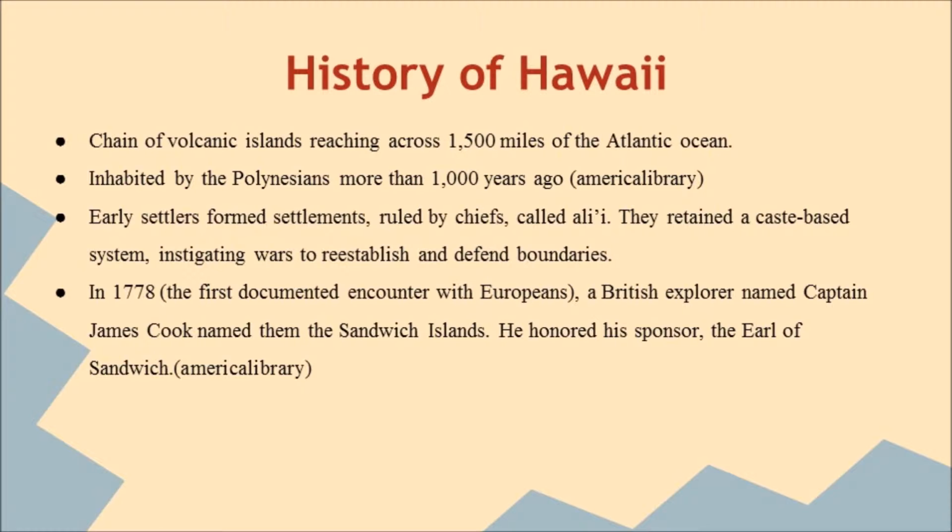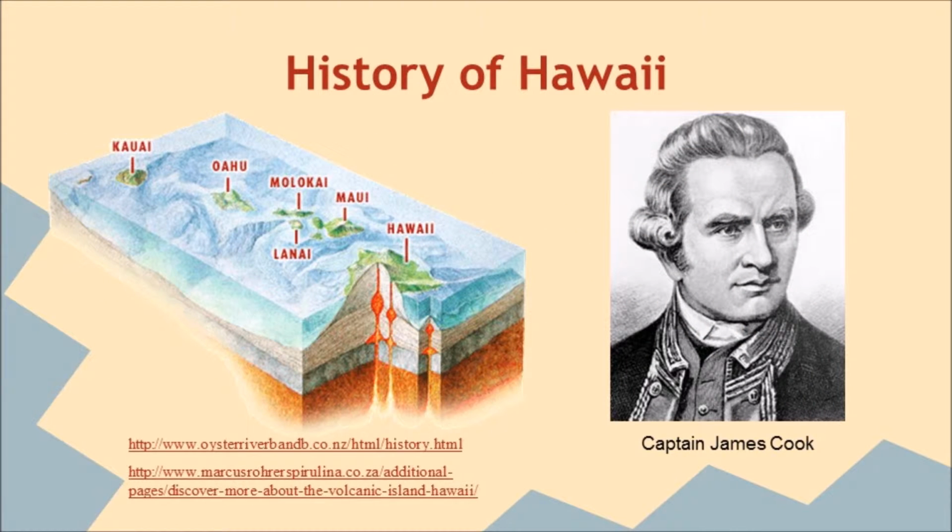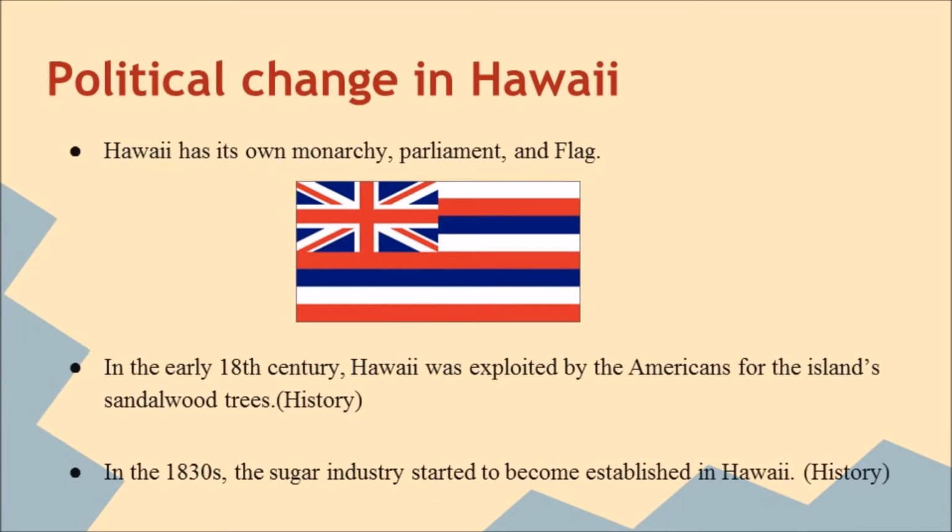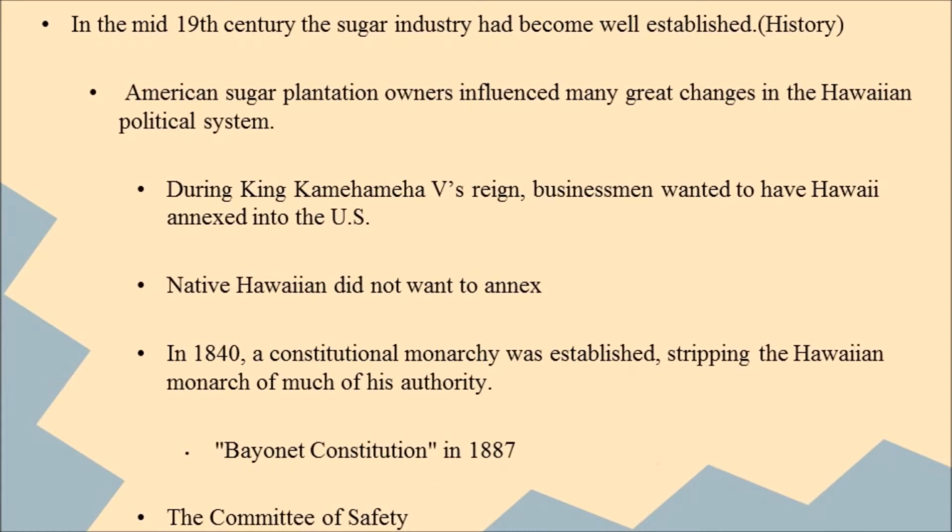In 1778, the first documented encounter with the Europeans, a British explorer named Captain James Cook named them the Sandwich Islands. He honored his sponsor, the Earl of Sandwich. Political changes in Hawaii. Hawaii has its own monarchy, parliament, and flag. Before the annexation, in the early 18th century, Hawaii was exploited by the Americans for its sandalwood. In the 1830s, the sugar industry started to establish. In the mid-19th century, the sugar industry had become well established.